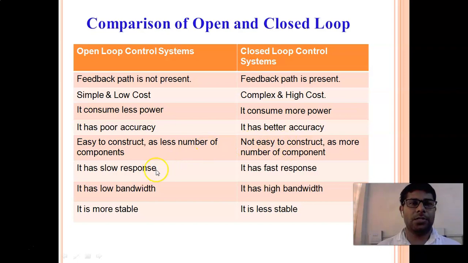The response is slow here. In the closed loop system, the response is fast. Here it has low bandwidth. In the closed loop system, it has high bandwidth. And a very good advantage of the open loop control system is that it is stable, and the closed loop system is less stable. So this is all about the comparison of open loop and closed loop systems.